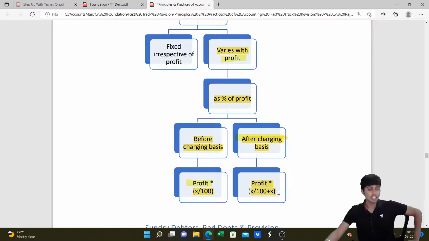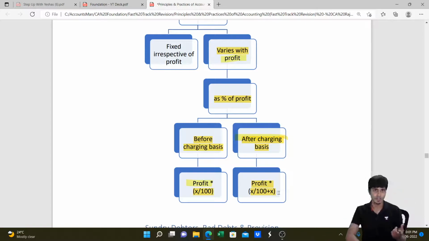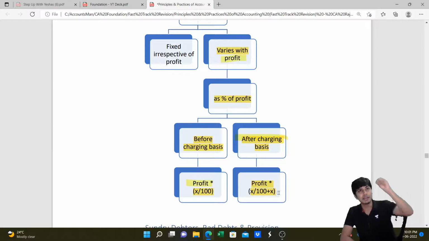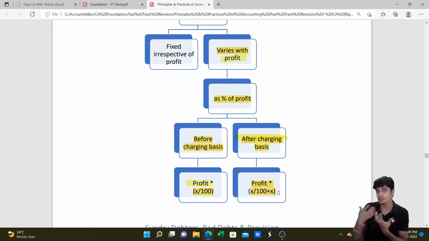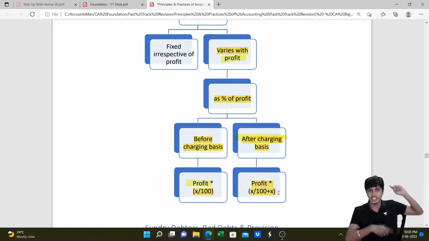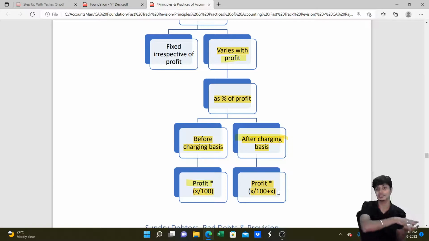You guys get this? So if they say 10% of profit as remuneration before charging such commission, you will do profit into 10 by 100. If they say remuneration is to be given at 10% after charging such commission, then you will do profit multiplied by 10 divided by 110. Meaning after paying such remuneration or commission to the manager, whatever profit remains, 10% of that should be the remuneration. So before remuneration is given, whatever was there was like 110. Out of that 10 is given and 100 is remaining, isn't it?